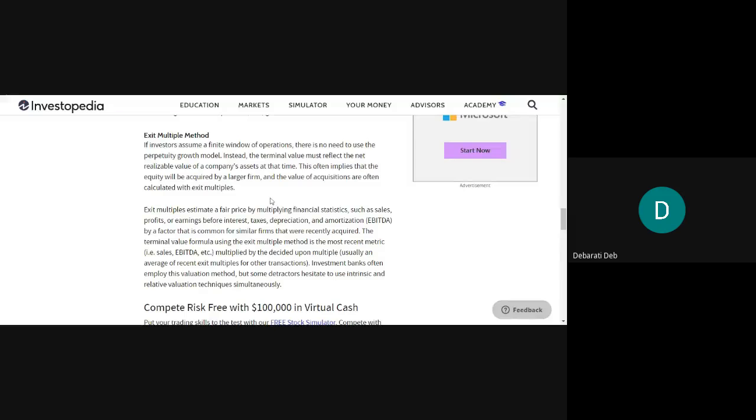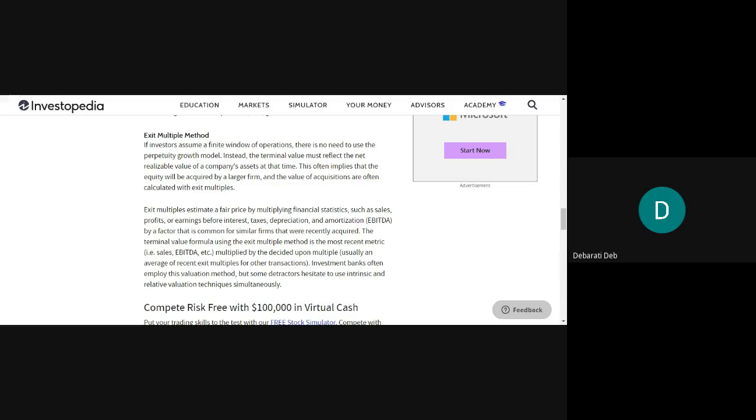When Vodafone was merged with Idea, or when Facebook purchased WhatsApp, what happened? Facebook can be considered a larger firm, so the equity of WhatsApp was acquired by Facebook. And the value of that acquisition will be termed the exit multiple value.